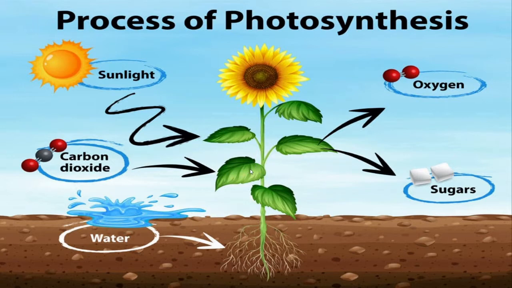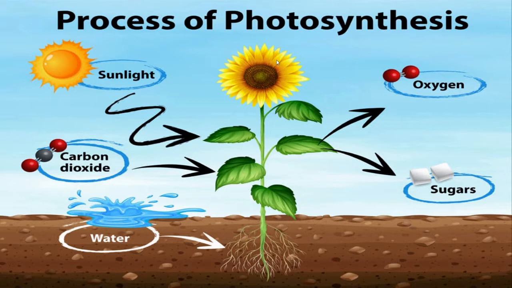You can say leaf is nothing but the kitchen of the plant or food factory of the plant, right? It produces the food and it distributes the food to other parts of the plant, and it gives out oxygen and some energy, right? This process is called as photosynthesis,